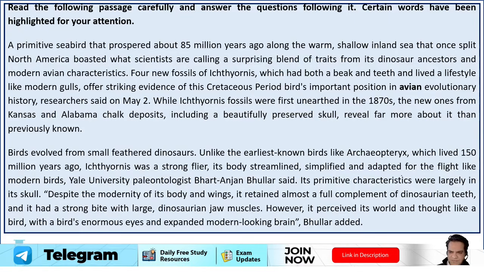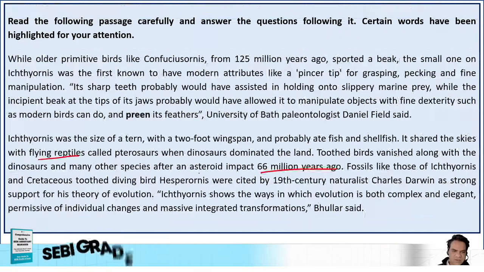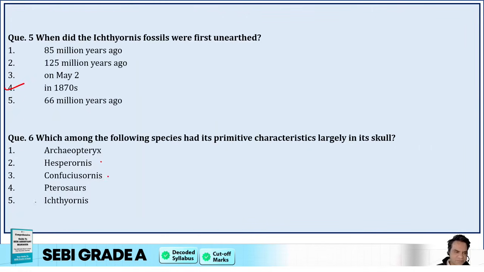Its body streamlined, simplified, and adapted for flight like modern birds. Its primitive characteristics were largely in its skull. So right, this is what is being discussed. So Ichthyornis is the correct answer here. So option 5, option E, is your correct answer.